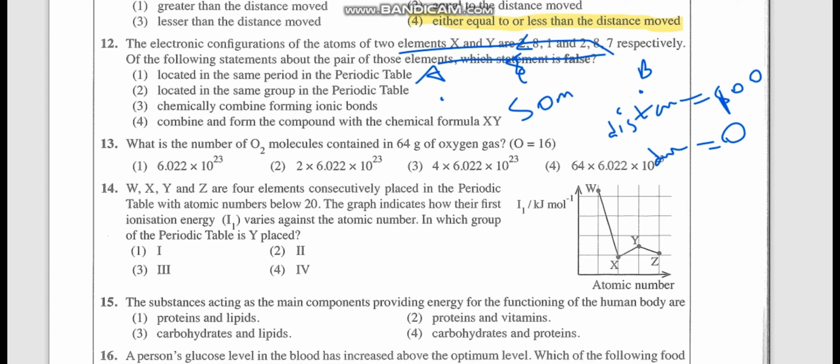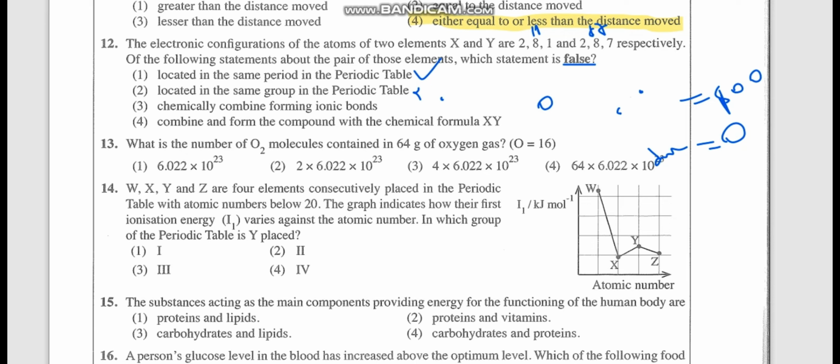Now let's see the 12th one. The electronic configuration of the atoms of two elements X and Y are 2,8,1 and 2,8,7. So 2,8,1 means atomic number 11, sodium. 2,8,7 is chlorine, atomic number 17. They are asking which statement is false. Located in the same period in the periodic table? Yes, it has 3 energy levels, so same period. Located in the same group? No. 2,8,1 is in group 1, 2,8,7 is in group 7.